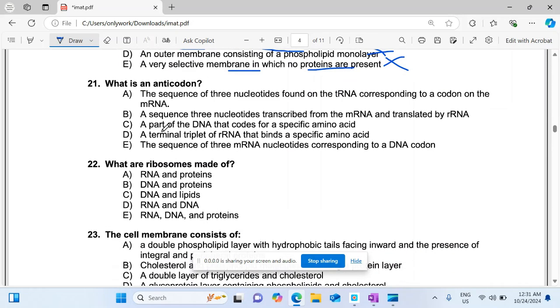What is anticodon? It has two meanings. Try to remember that. Anticodon is the code which is formed according to the instruction or the code that is available.